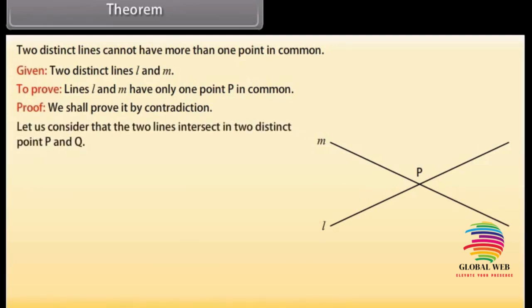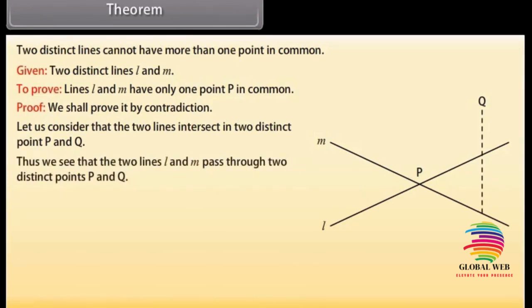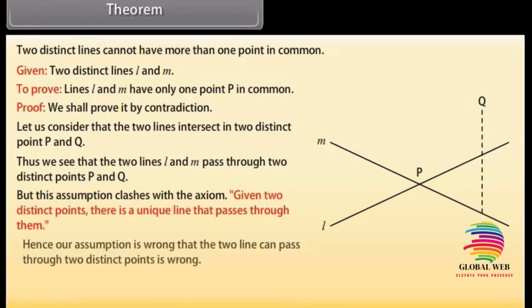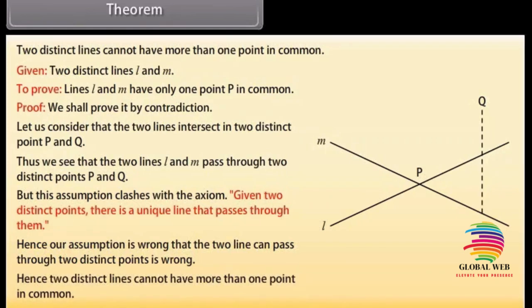Let us consider that two lines intersect in two distinct points P and Q. Thus, we see that the two lines L and M pass through two distinct points P and Q. But this assumption clashes with the axiom: given two distinct points, there is a unique line that passes through them. Hence, our assumption that the two lines can pass through two distinct points is wrong. Hence, two distinct lines cannot have more than one point in common.